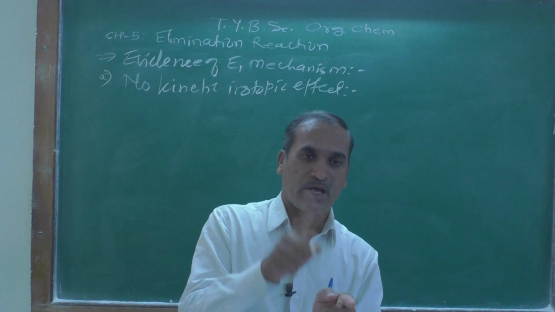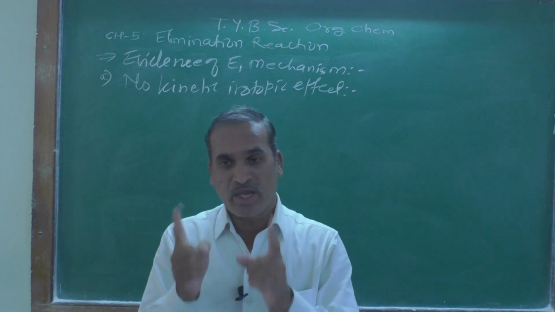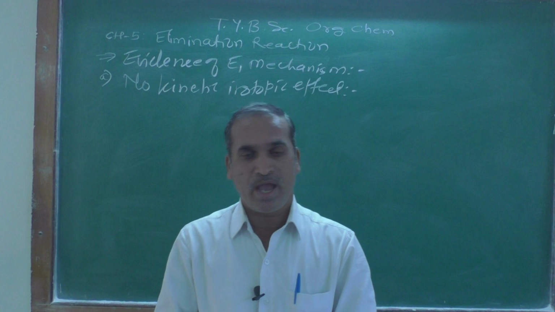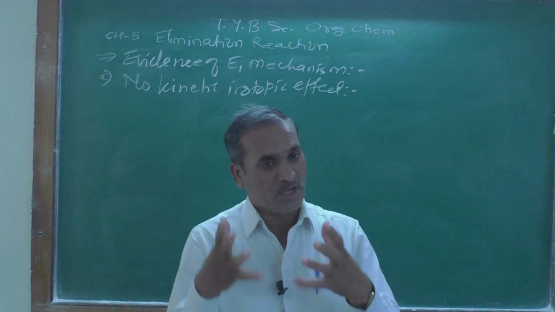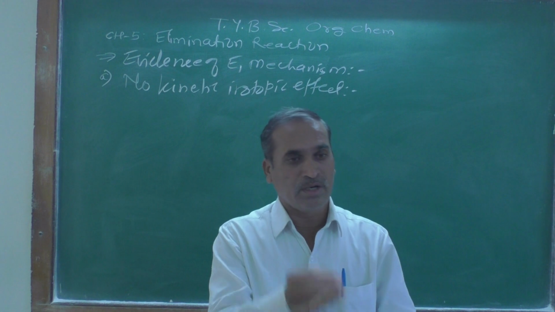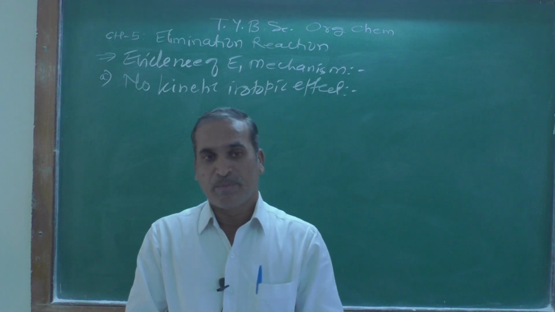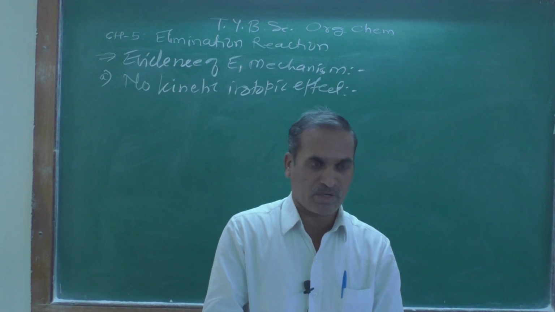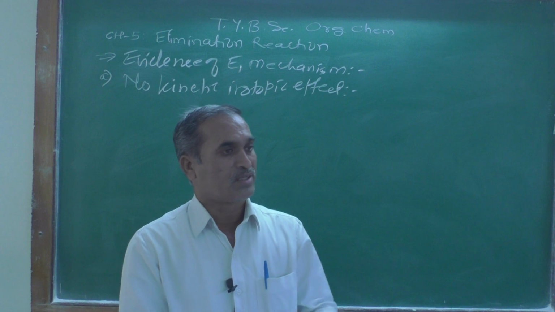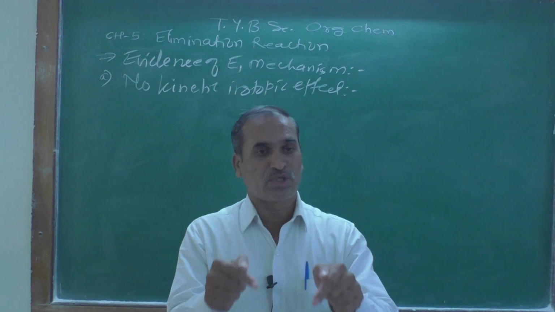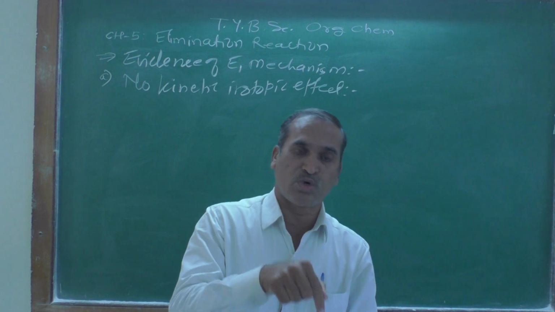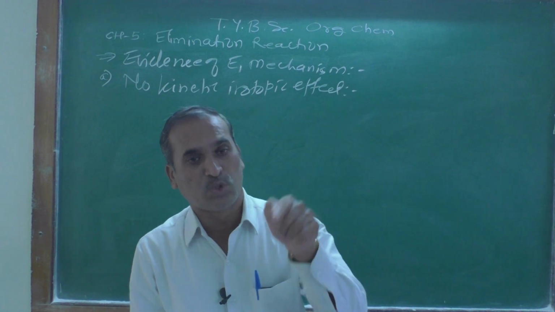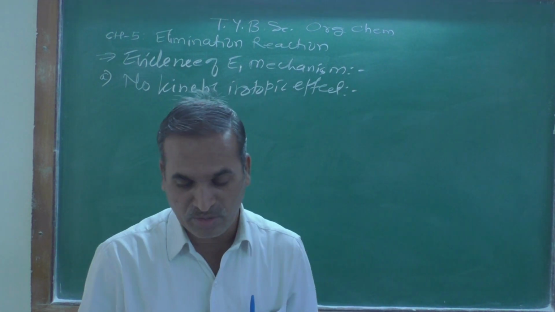Because the kinetic isotopic effect is observed only when the bond breaking occurs in the slow reaction, that is, the rate determining step. But in this case, the first step is the formation of the carbocation. The breaking of the C beta hydrogen does not take place in the slow step, it takes place in the fast step, and therefore there will be no kinetic isotopic effect here.